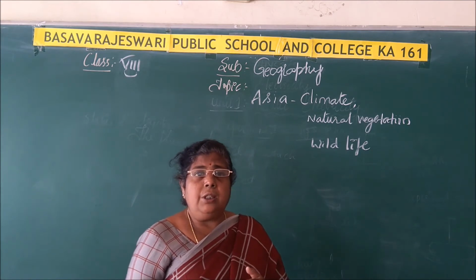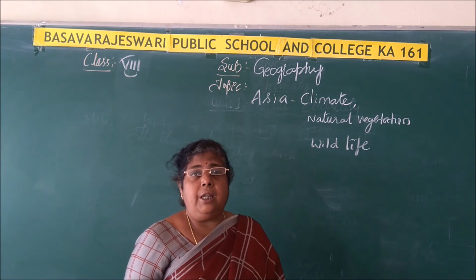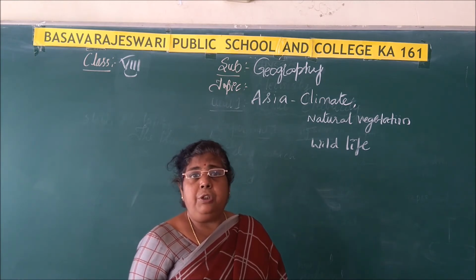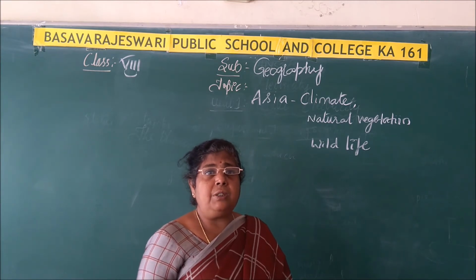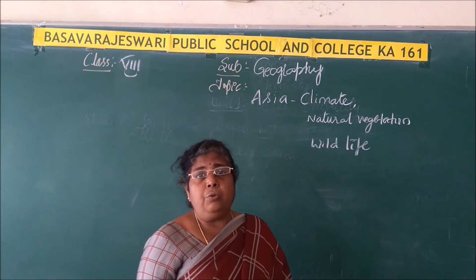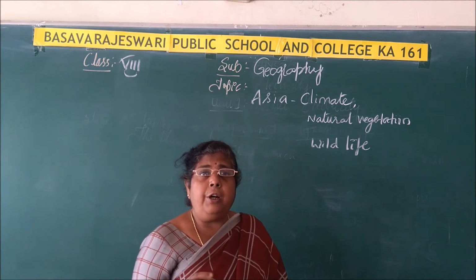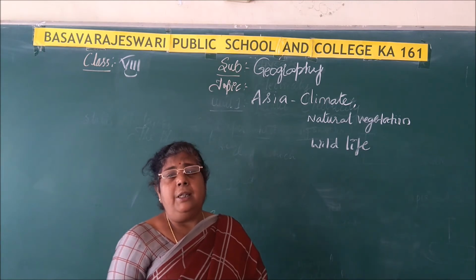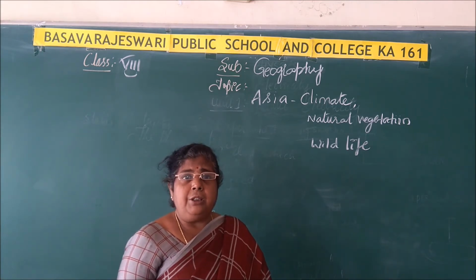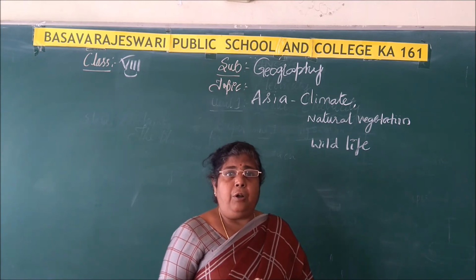The word monsoon is derived from the Arabic word which means season. These southwest monsoon winds blow from the southwest to the northeast for a particular period of time. As the season changes, the reversal of the monsoon winds takes place. So the entire mainland will experience the rainfall.